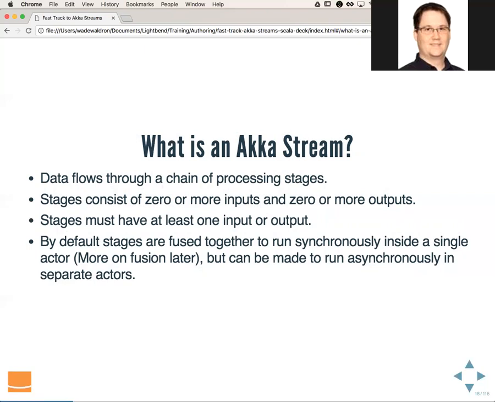We'll talk more about fusion later, but they can be made to run asynchronously in separate actors. They're fused because it provides an efficiency bonus, but by fusing them in that way, you lose out on a lot of the asynchrony. And so you can then break up the individual stages asynchronously in order to gain the asynchronous bonus.